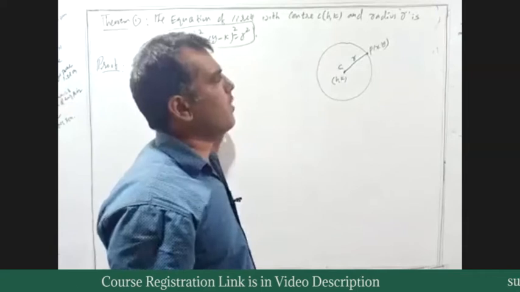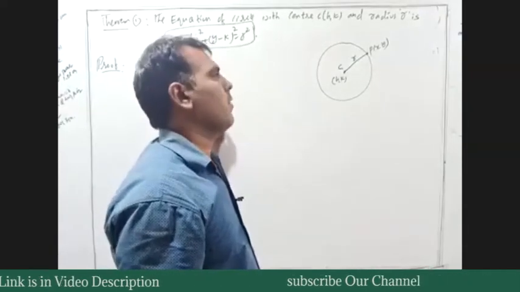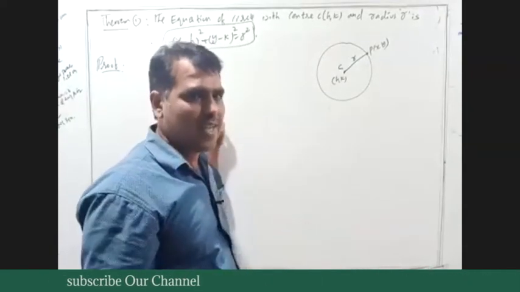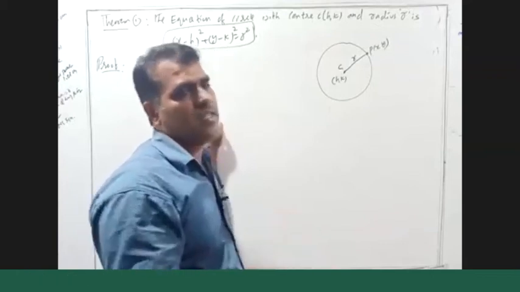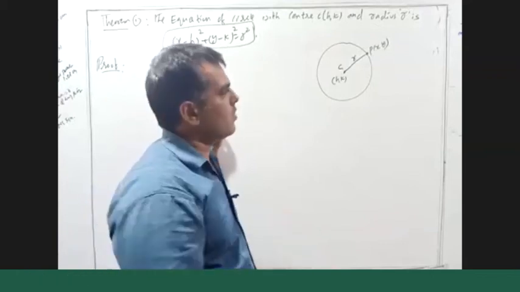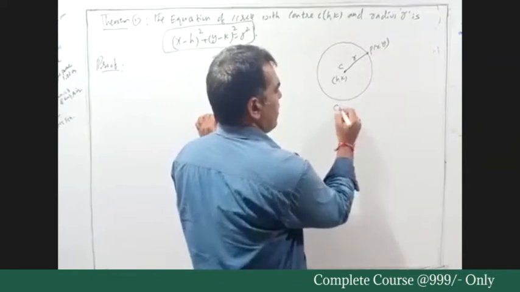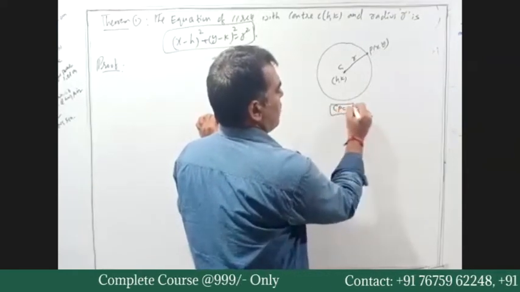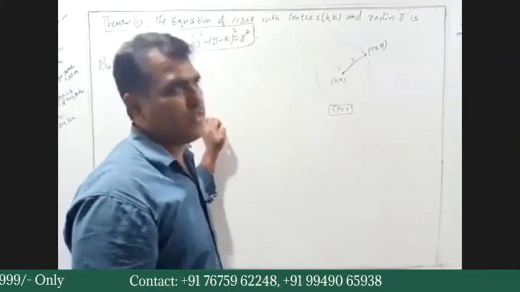Therefore CP equals r. Let the locus of points P(x, y) satisfy CP equals r. From CP equals r we will derive the equation of circle.